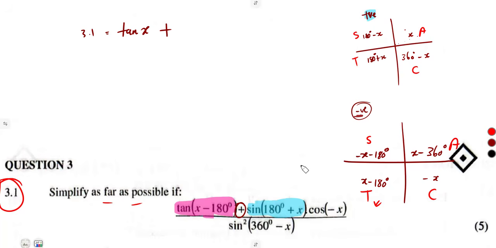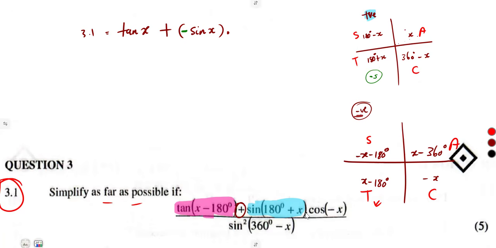Sine is found in the second, but where there is 180 plus X, we are in the third quadrant for tan. So sine is negative there. So this was going to give us negative sine X. Sine is going to carry a negative. The quadrant where 180 degrees plus X is found is not for sine.